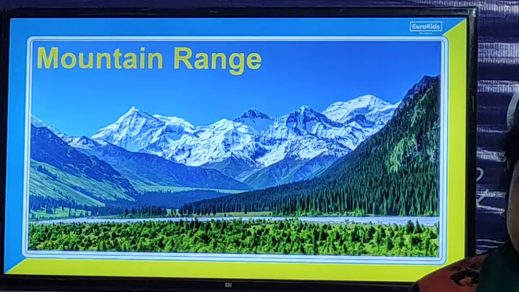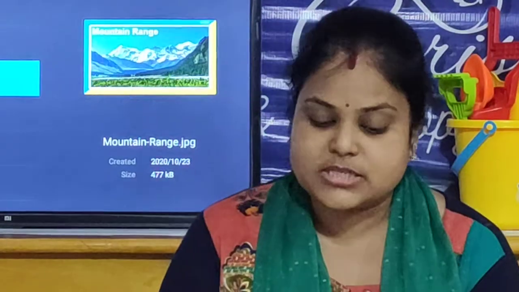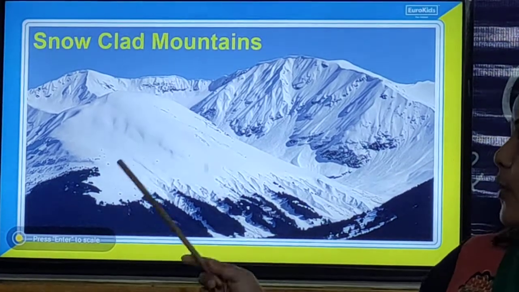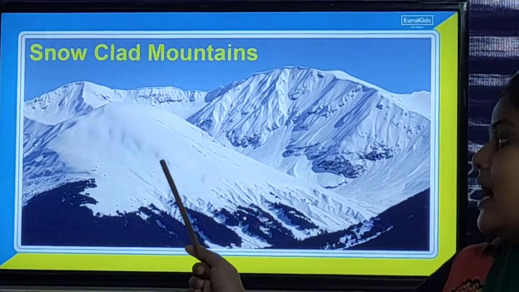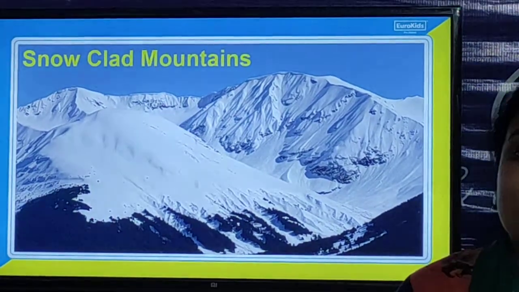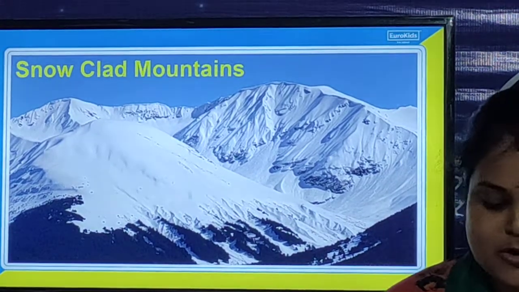And children, mountains could be steep and snow covered, or they could be gently sloping, having rounded tops. So children, some mountains could be steep, or some mountains are covered with snow. So children, we will look at the picture of the mountains that are covered with snow. So look, these are the snow-clad mountains. These are the mountains that are covered with snow. So children, mountains can be steep and some mountains are covered with snow.